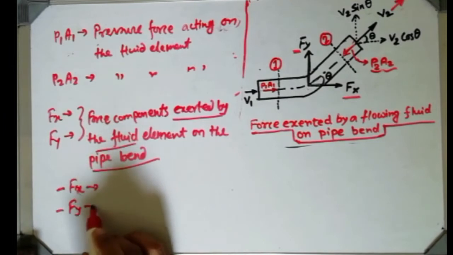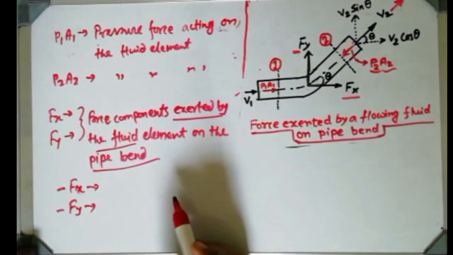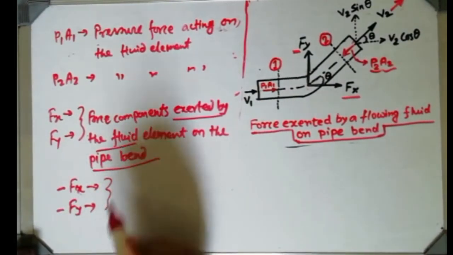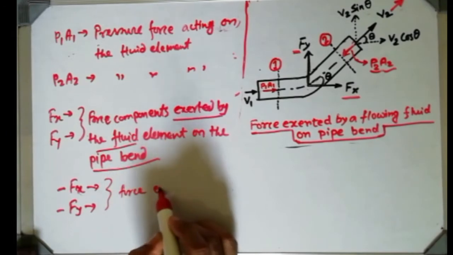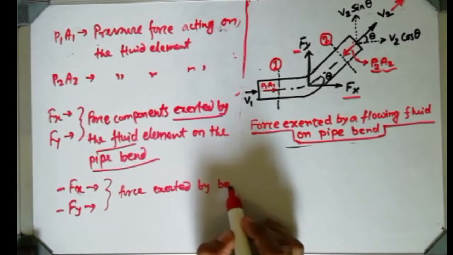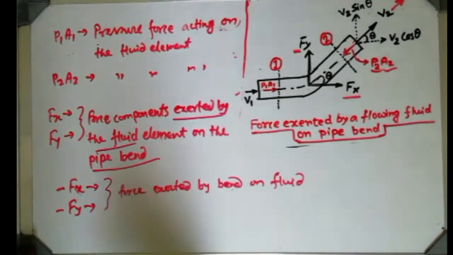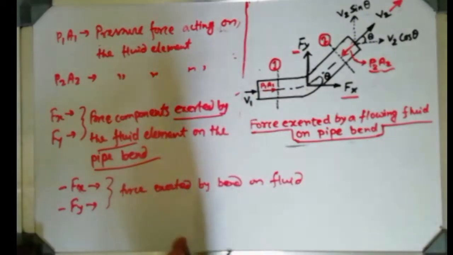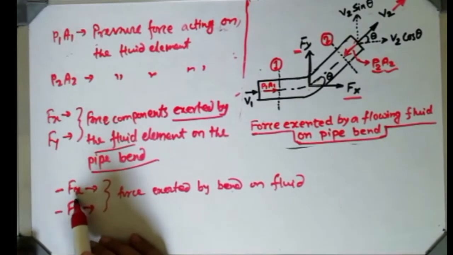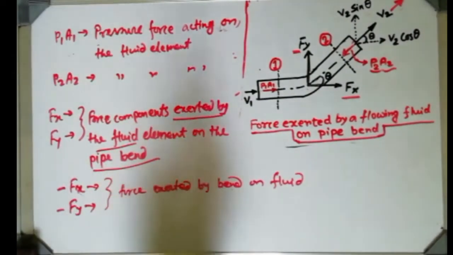If Fx and Fy are the forces created by the fluid on the bend, then minus Fx and minus Fy will be the force exerted by the bend on the fluid, isn't it? Because it is always equal and opposite, so equal magnitude Fx with opposite direction, that's why the minus is appearing there. Are you getting me or not? Tell me.